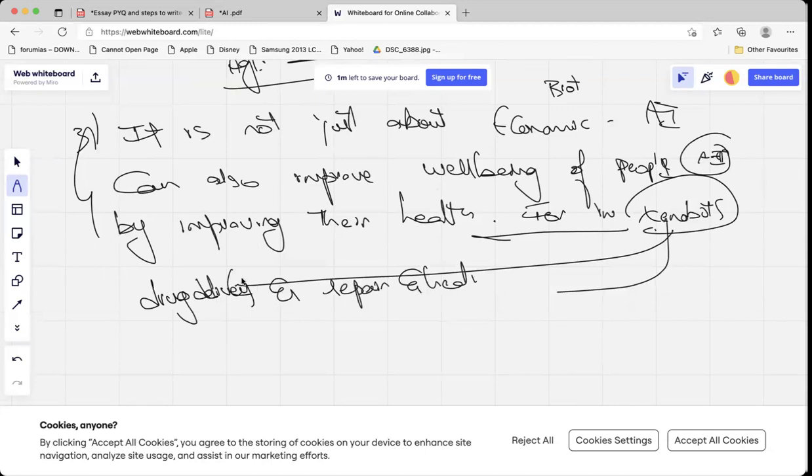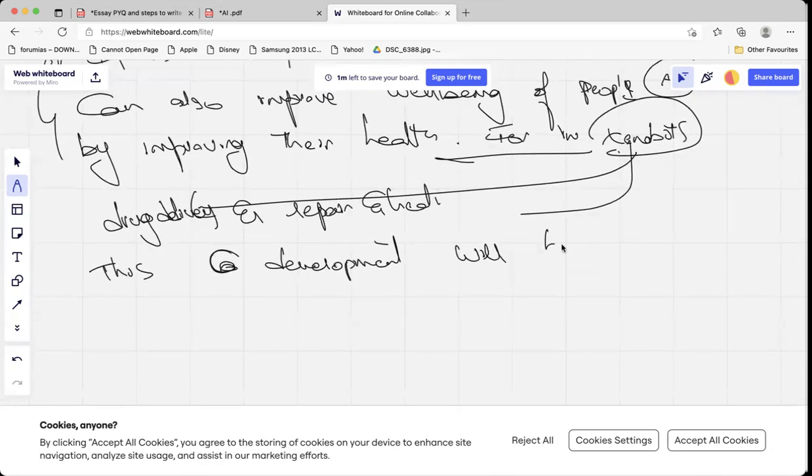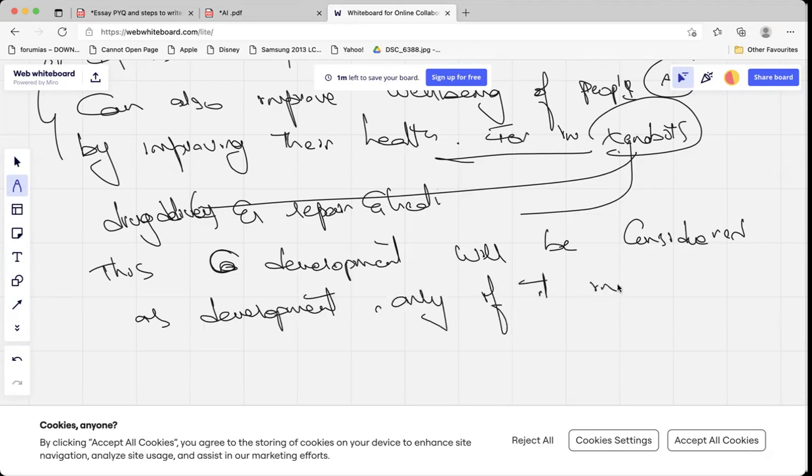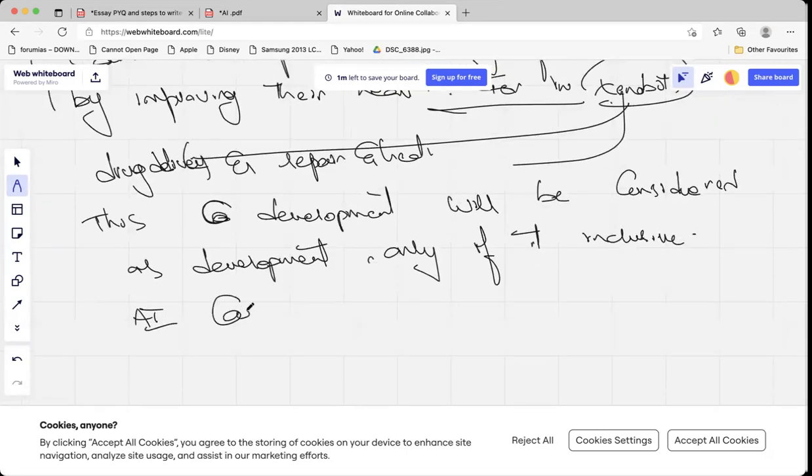After the improvement, health has been improved. This development will be considered as development only if it is inclusive. AI can make growth, and inclusive growth.